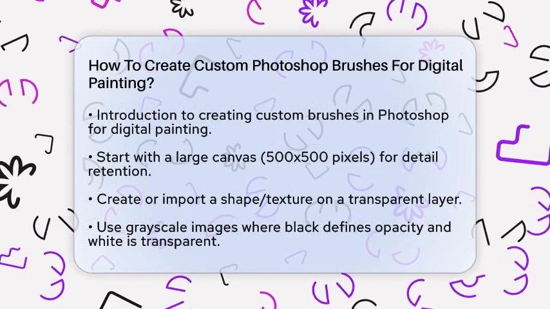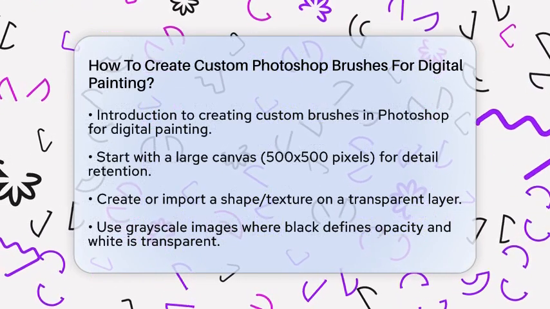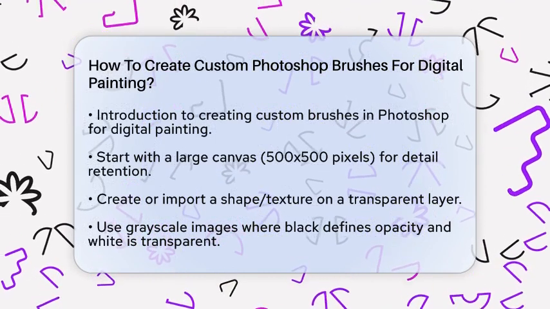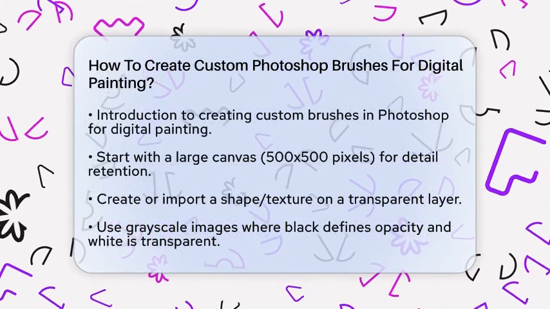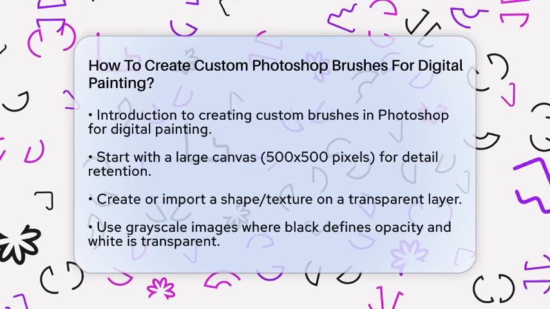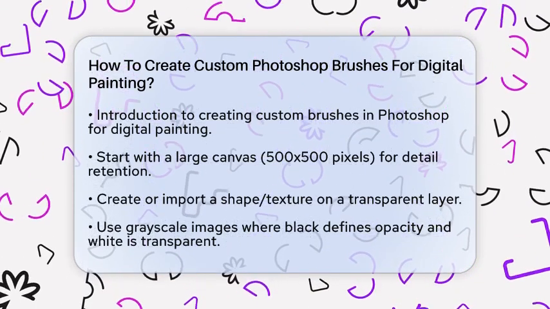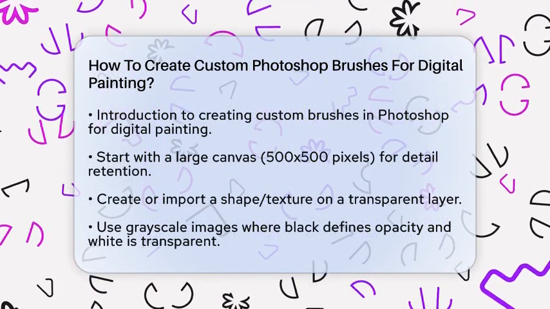First, you will want to prepare your brush shape or texture. Start with a large canvas in Photoshop, ideally at least 500 by 500 pixels. This size helps maintain detail when you resize your brush later. On a new transparent layer, draw or import the shape or texture you want to use.